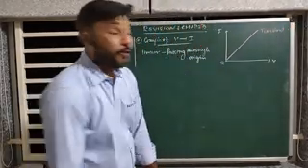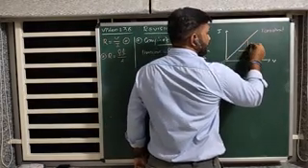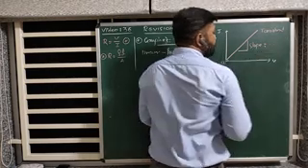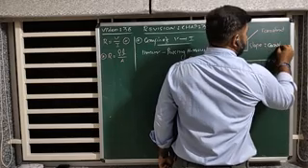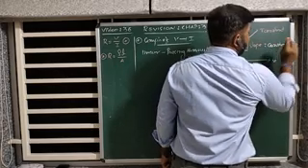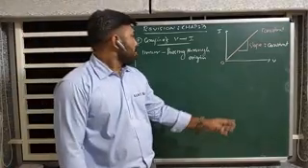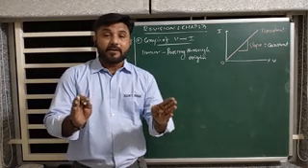Got it? Not only that, if you take a slope, that slope must also be constant anywhere. Okay? So, this is the standard characteristic of that conductor.